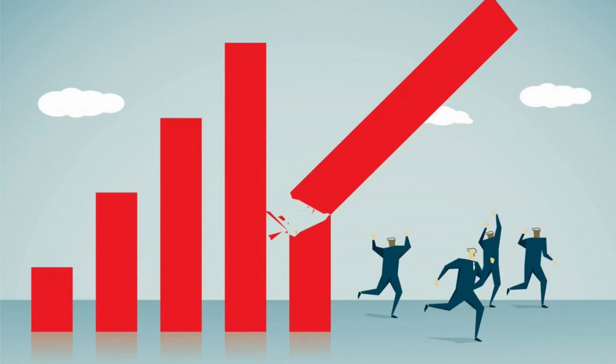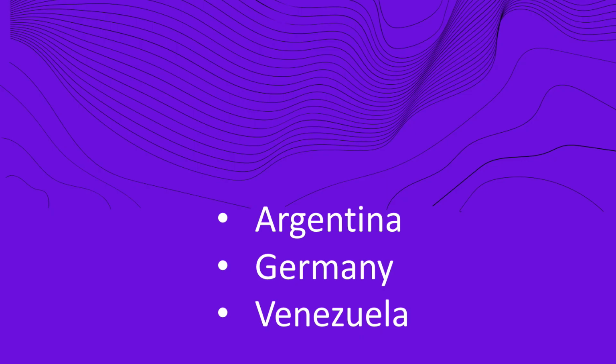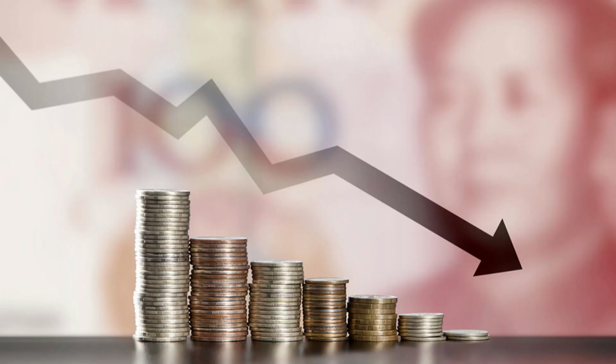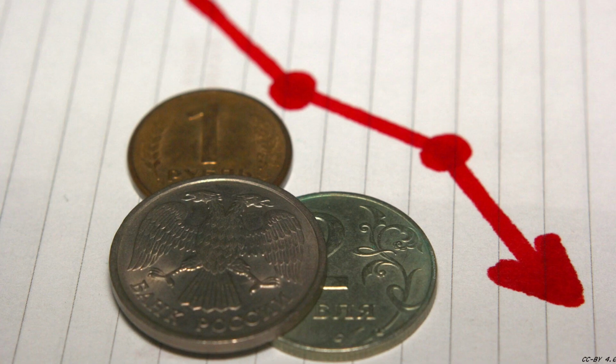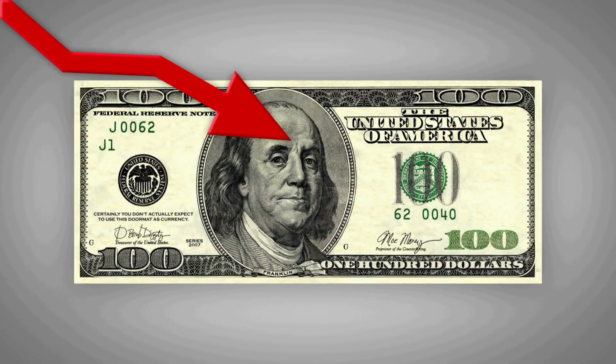History is full of sudden collapses of currencies. Many countries like Argentina, Germany and the most recent Venezuela have already faced currency collapse. The question that arises is, how does a currency collapse? Can the US dollar also collapse, and what shall be the effect worldwide if the US dollar collapses? Let us find the answer.